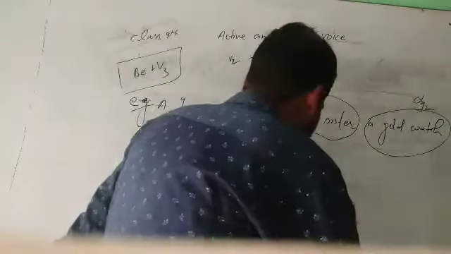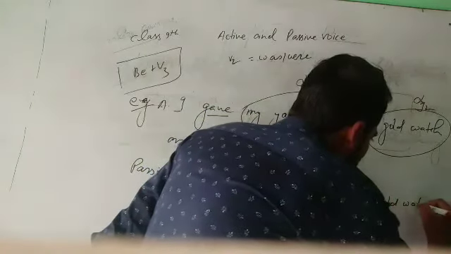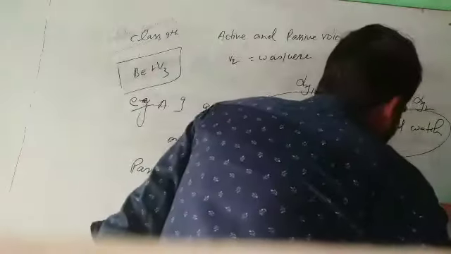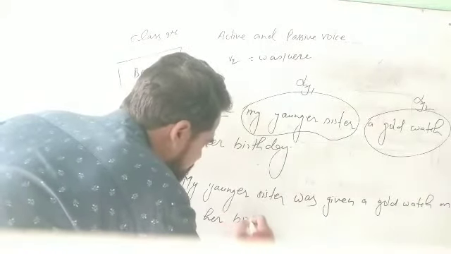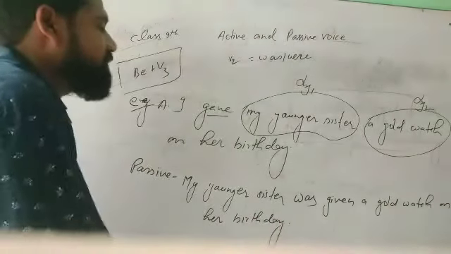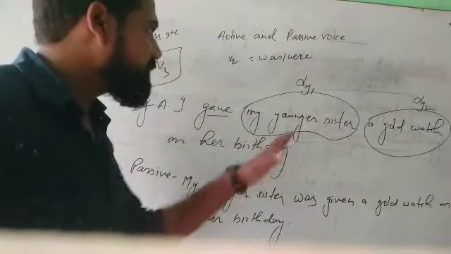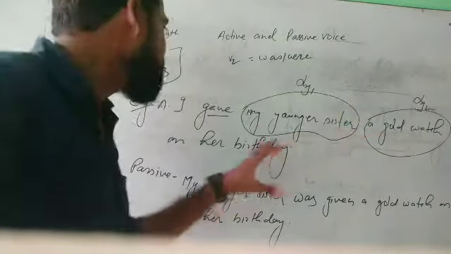Write down: my younger sister was given a gold watch, and write down the phrase on her birthday. On her birthday. This is the first method, and if you want to change while using the second object, it is also possible.